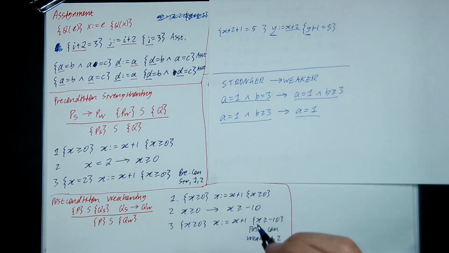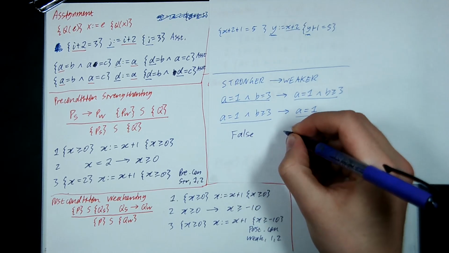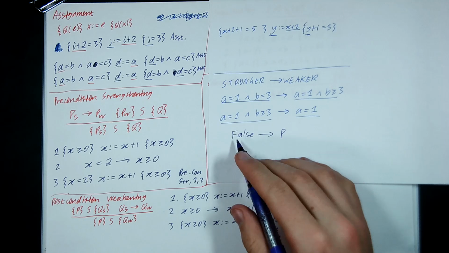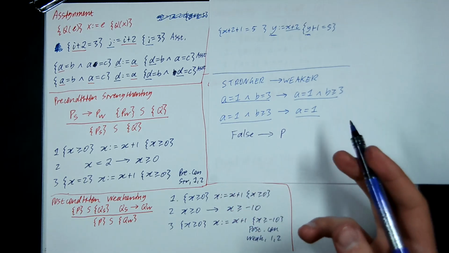Now, an interesting tidbit to keep in mind is that the strongest statement of all is going to be false. And the reason is because if you assume false, you can derive anything. False implies any predicate P. So false is the strongest thing there is. It's in fact impossibly strong because it can never be true.